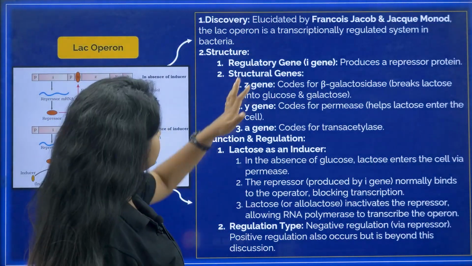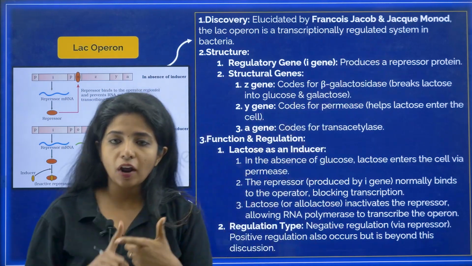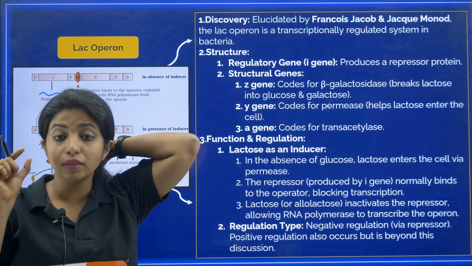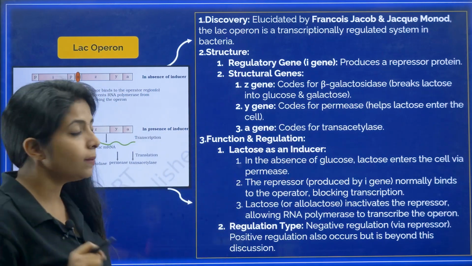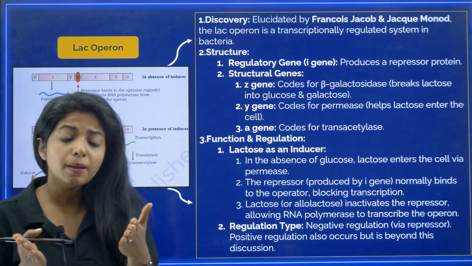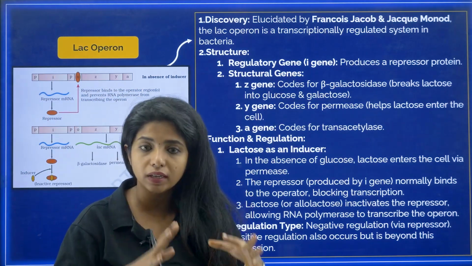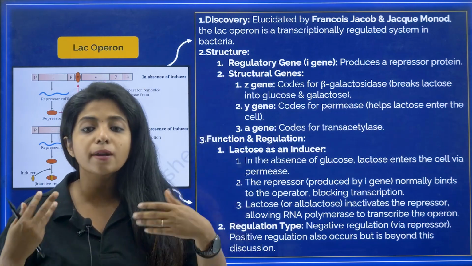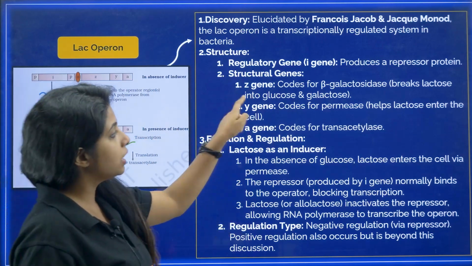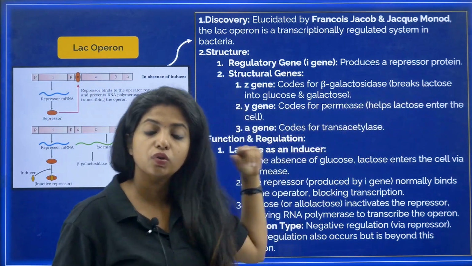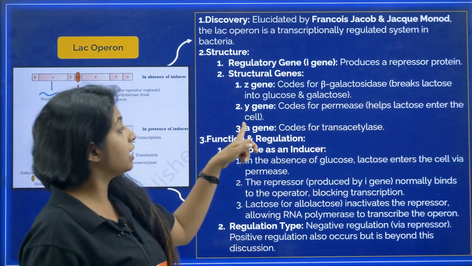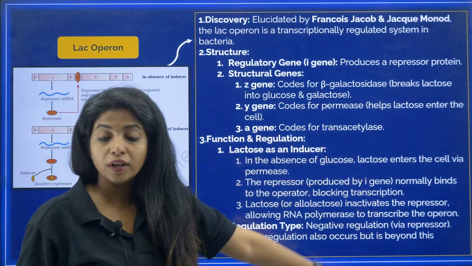Now, the discovery was elucidated by Francois Jacob and Jacques Monod. These questions have come so many times, so you should know the names of the people behind this. The structural part has a regulatory gene, which will regulate. This can be a positive protein or a negative protein. In the case of the lac operon, it produces a repressor protein. In the structural genes you have Z, Y, A. Z codes for beta-galactosidase that breaks down lactose into glucose and galactose. Y codes for permease that helps lactose enter the cell, and the A gene codes for transacetylase.